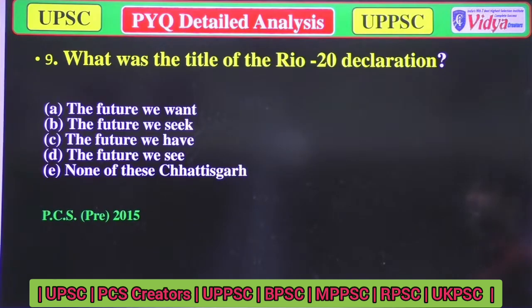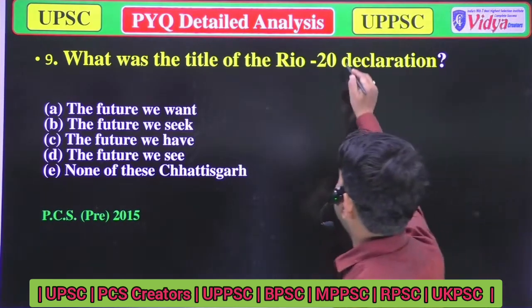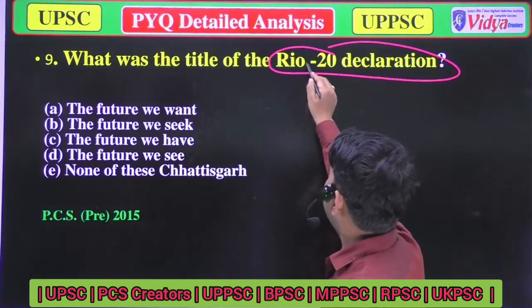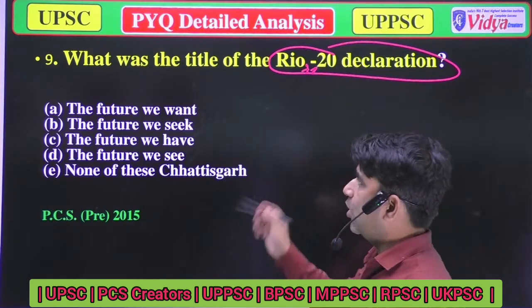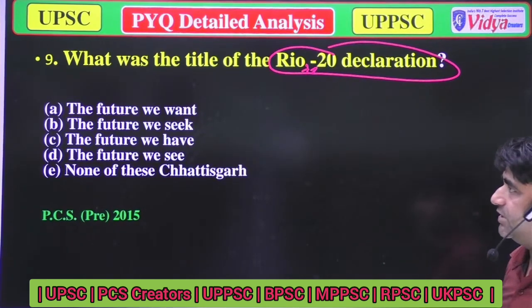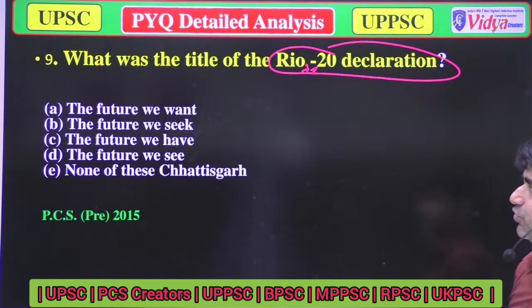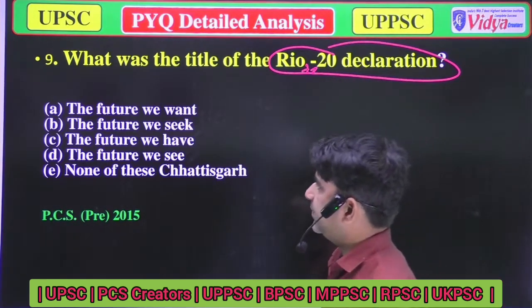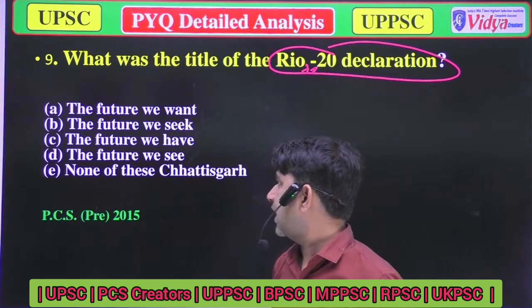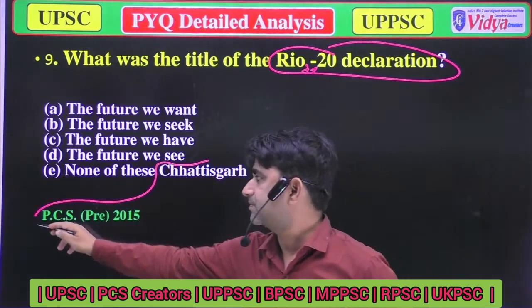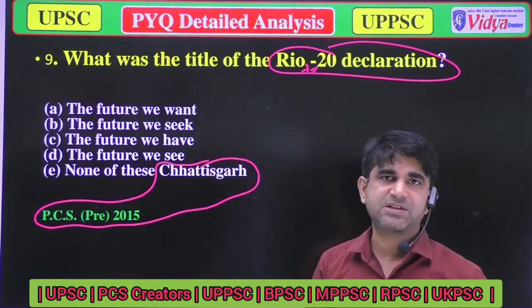What was the title for the Rio 20 declaration? As I told you, what is the title for the Rio 20 declaration, or you can say Rio plus 20 declaration? Options are option A, the future we want, option B, the future we seek, option C, the future we have, option D, the future we see, and option E, none of the above. And this question was asked in Chandigarh PCS.